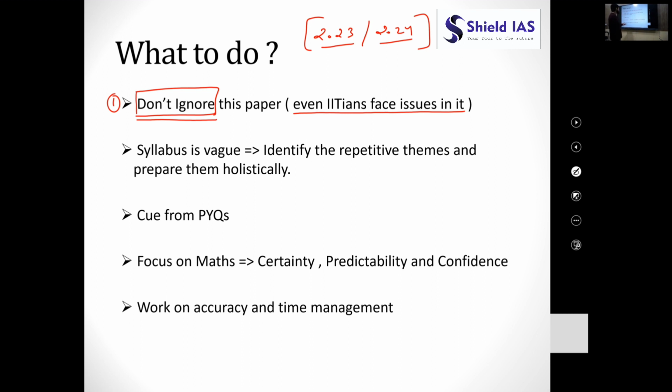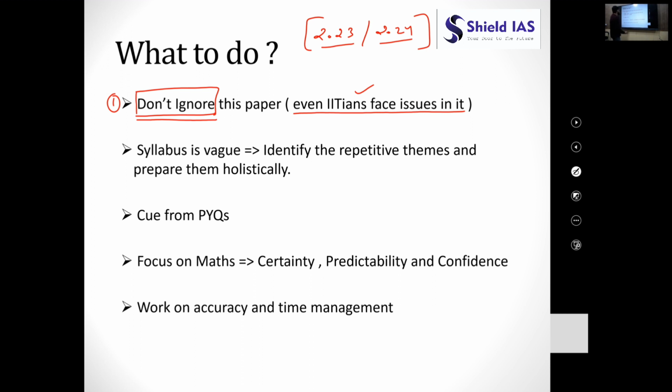But after some time you get to know, yes, there are some IITians also who are facing issues with it. I also have some friends who have faced great difficulty in CSAT, and some of them have even failed the CSAT paper. So it is heartbreaking because in GS they are scoring very well, around 100, 110. It's a very good score nowadays in prelims, right?